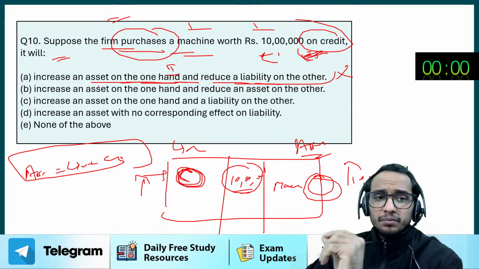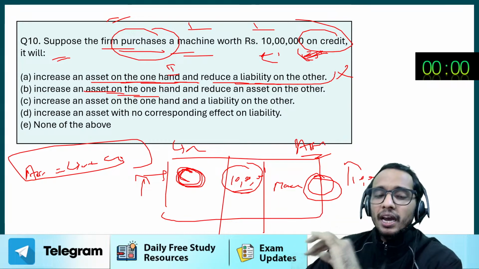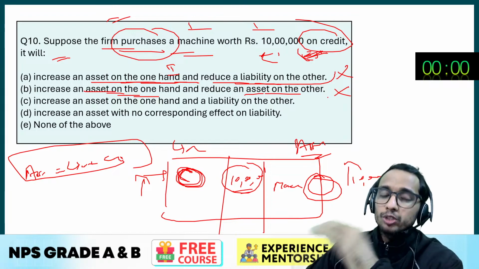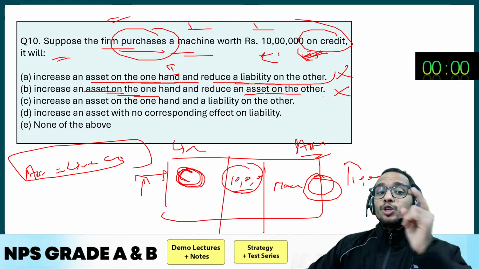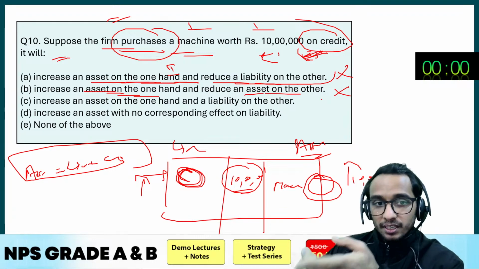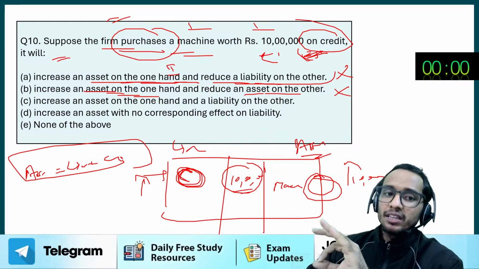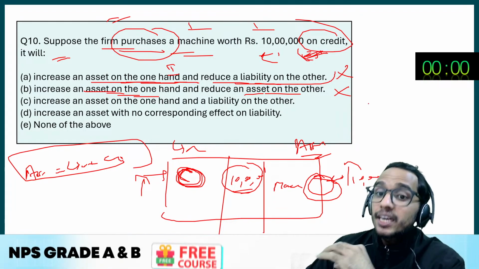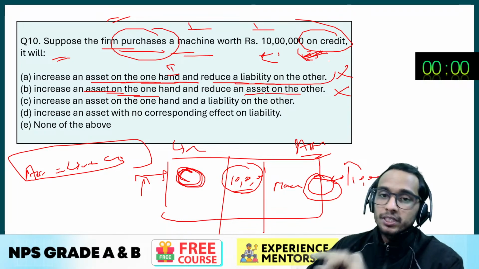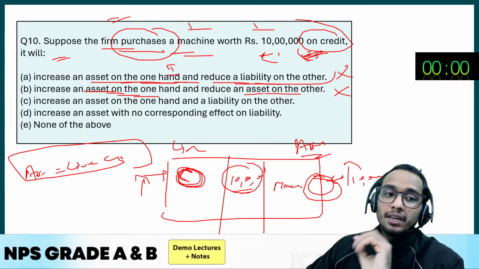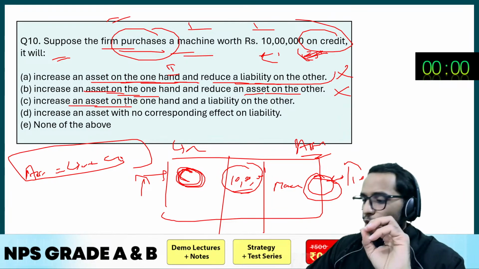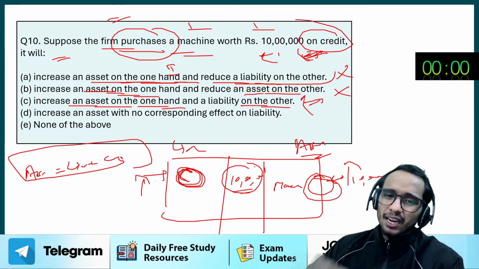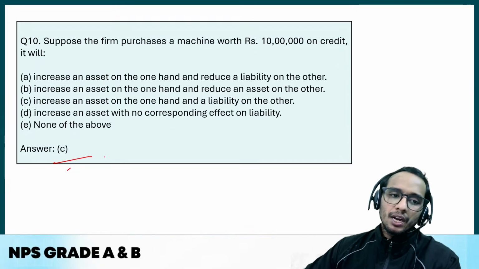Option number B. Increase an asset on the one hand and reduce an asset on the other. No, it is not the case in this scenario, because you are purchasing the machinery on credit basis. If you had purchased the machinery on cash basis, then it would have been the answer. Increase of asset of machinery, but simultaneously your cash is reducing, then it would have been the answer, but not right now, because you are purchasing the machinery on credit. B is eliminated. Option number C. Increase an asset on the one hand and liability on the other. That is absolutely correct. That I have already explained to you, right? So option number C is going to be the answer.